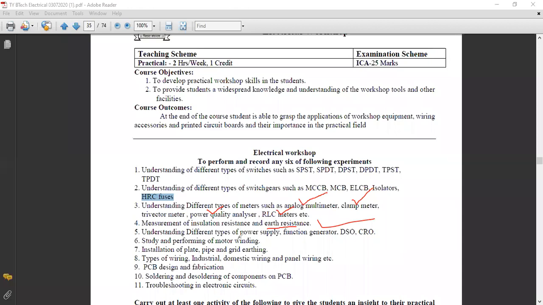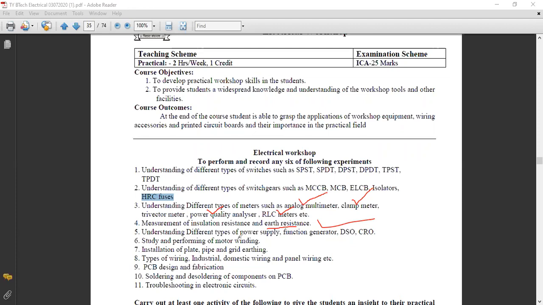Then the next one is understanding different types of power supply, function generator, DSO, and CRO. So you people know all the working principles, but how it can be used, how it will be operated, what the connections are, and how the wiring can be done. So we just want to see this in the electrical workshop. See, understanding different types of power supply. Power supply: three-phase power supply, single-phase power supply, DC power supply. Either it may be a regulated power supply or a DC regulated power supply.